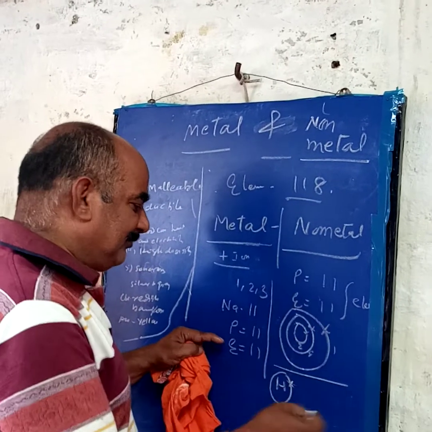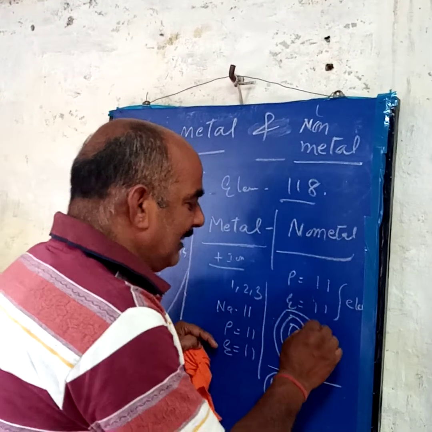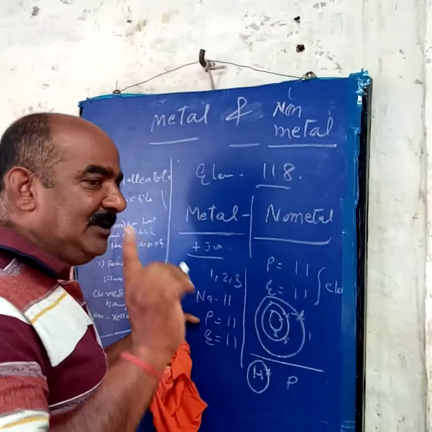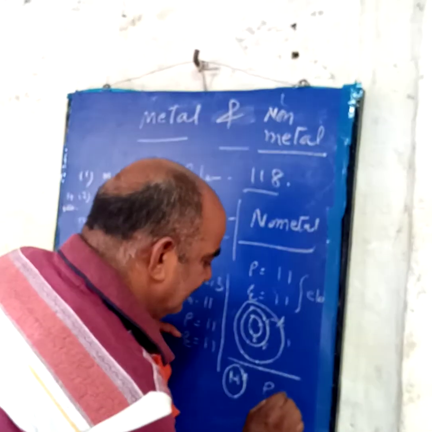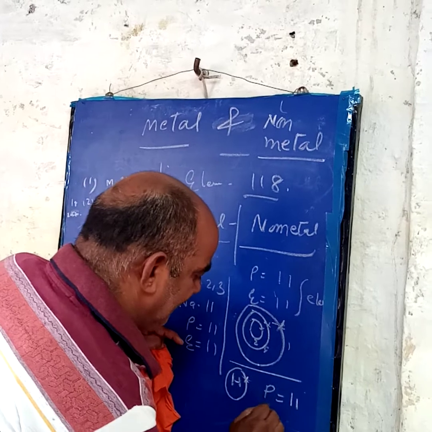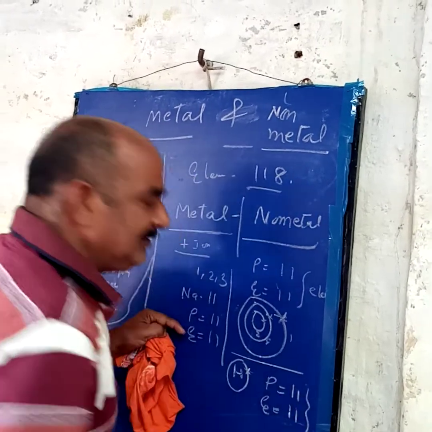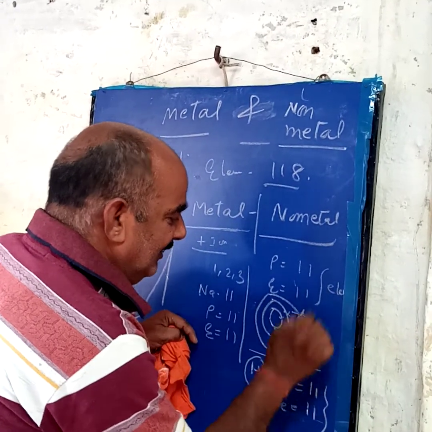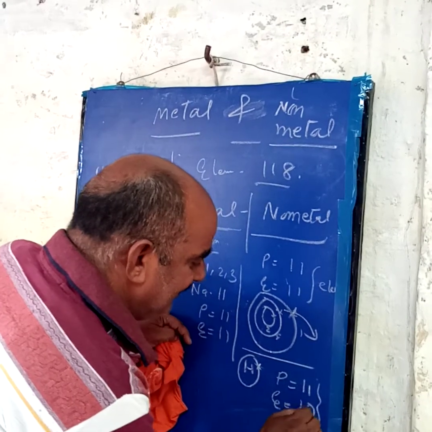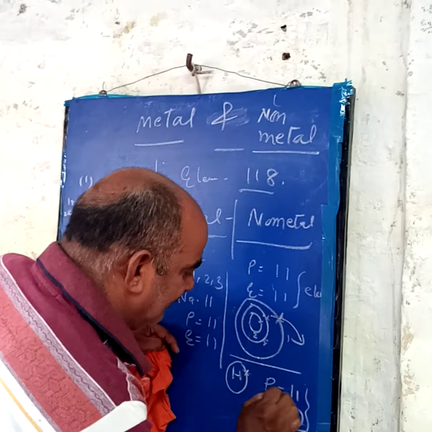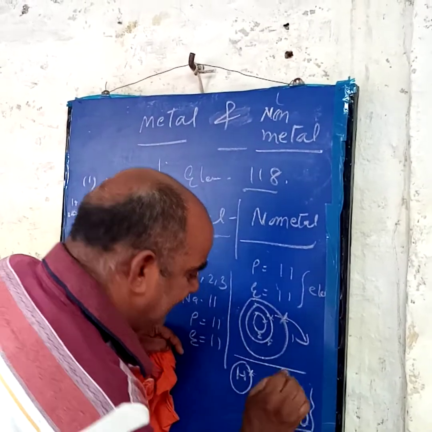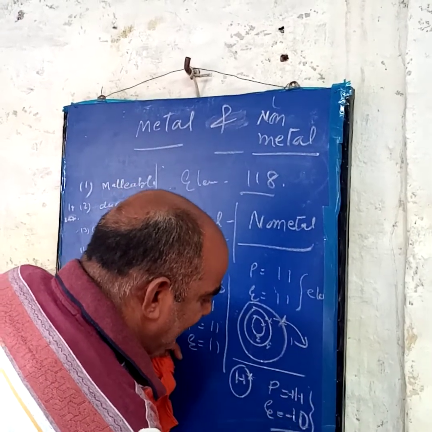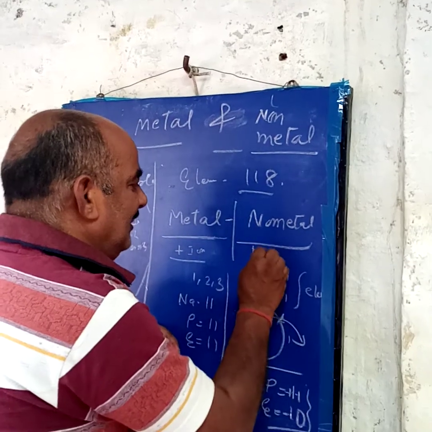All of the metals try to get 8 electrons in the last orbit. Now, all metals contain the same number of protons and electrons. That's why sodium has 11 protons and 11 electrons, so sodium is electrically neutral. Now what happens? To become inert, it loses 1 electron. When it loses 1 electron, the electrons become 10. All protons have a positive charge and electrons a negative charge. Adding them, the positive charge is more: plus 11 minus 10 is 1. So sodium becomes a positive ion.